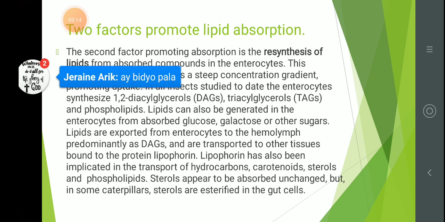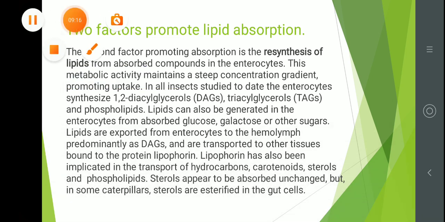Lipids are exported from enterocytes to the hemolymph predominantly as DAGs and are transported to other tissues bound to the protein lipophorin. Lipophorin has also been implicated in the transport of hydrocarbons, carotenoids, sterols, and phospholipids. Sterols appear to be absorbed unchanged, but in some caterpillars, sterols are esterified in the gut cell.